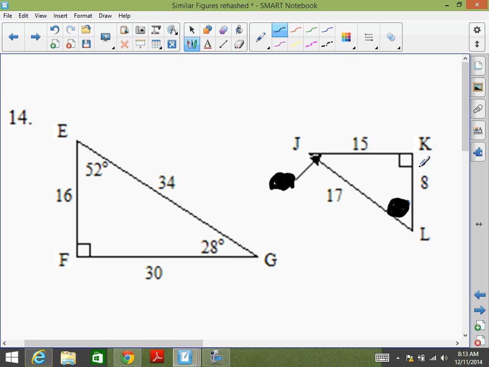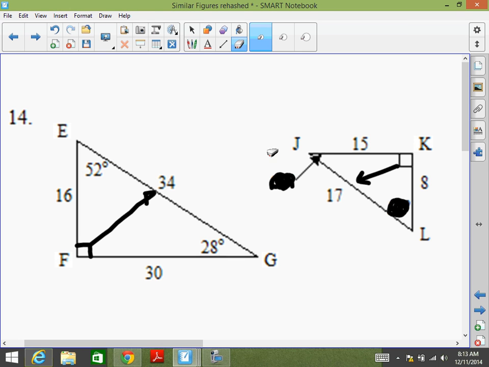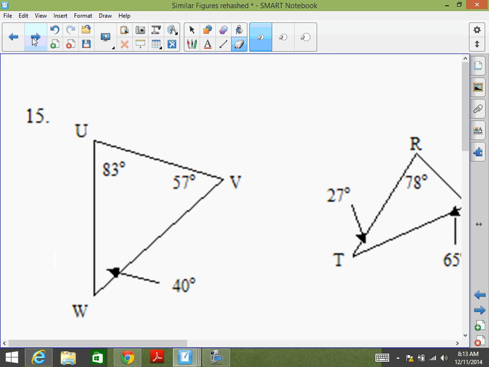Okay? If you look, here's the straight side with the little box. The box is facing over here. So if we go that way, does that help you to figure out which one it matches? Okay? So J is 28. What's L? 52. It's 52. Okay? So you get the same measures.